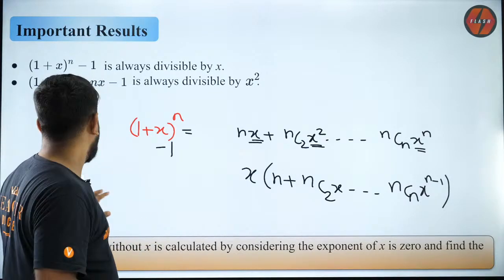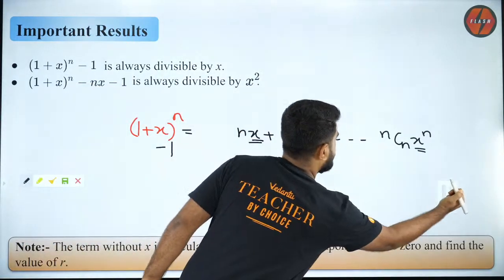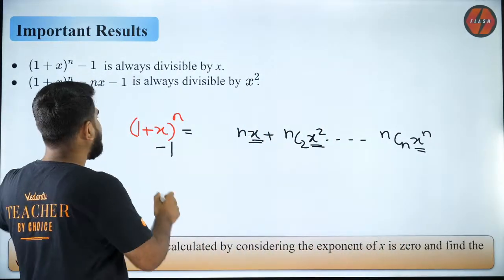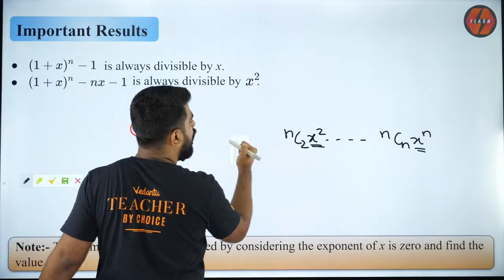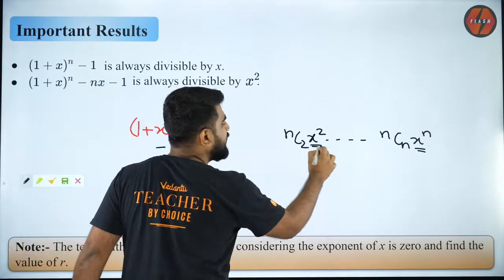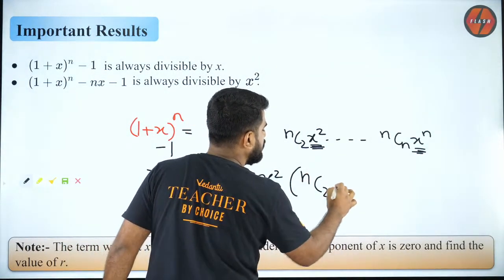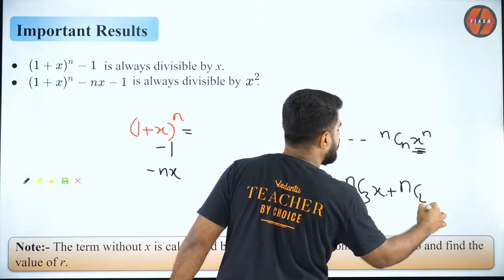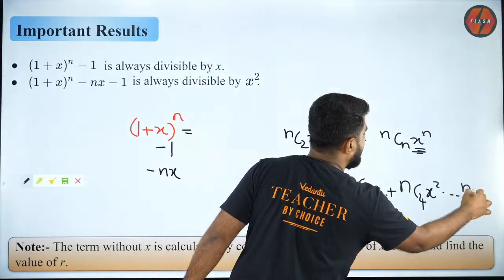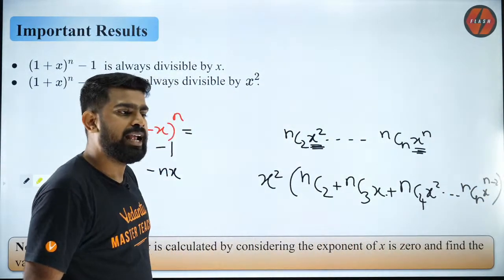Okay, so now let's remove this. Now what if I subtract nx also? If I subtract nx also, then this term will also go off. Can you see that now x² is common in everything? Because I can take x² common. That will leave me with nC2 + nC3 x + nC4 x² all the way up to nCn x^(n-2). Are you guys clear with that? Everybody?